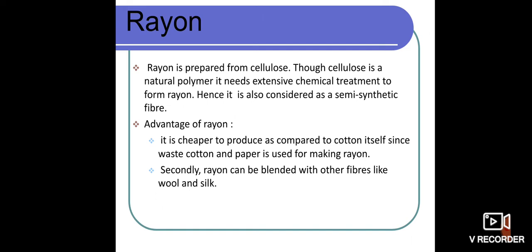And the second one is that rayon can be blended with other fibers like wool and silk. So rayon is also used as a polymer at the time of extraction of wool cloths as well as silk cloths. So this is the major advantage of rayon. I hope you understand this concept, dear children.